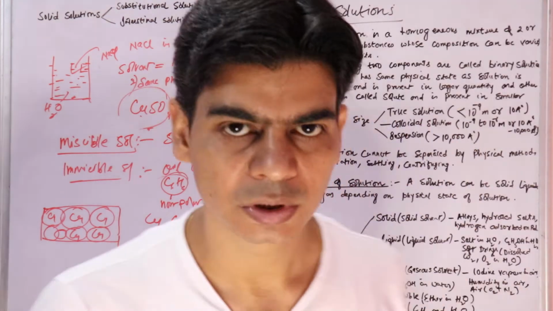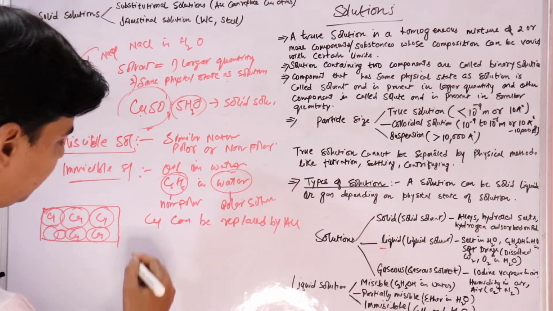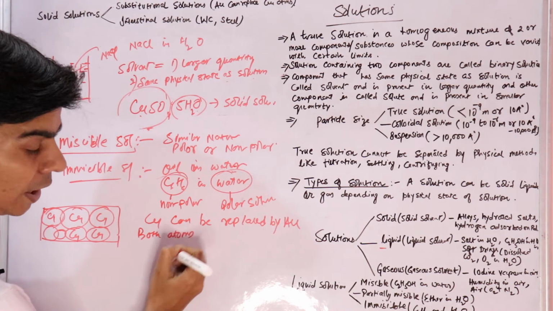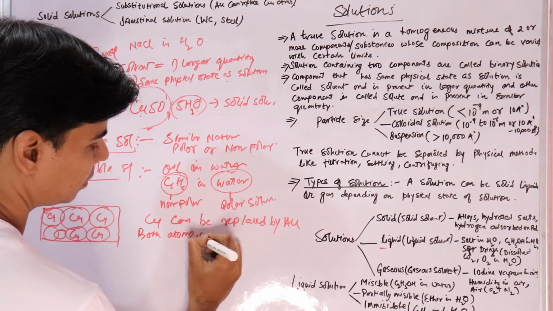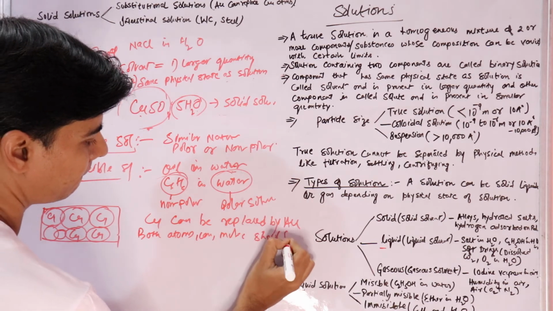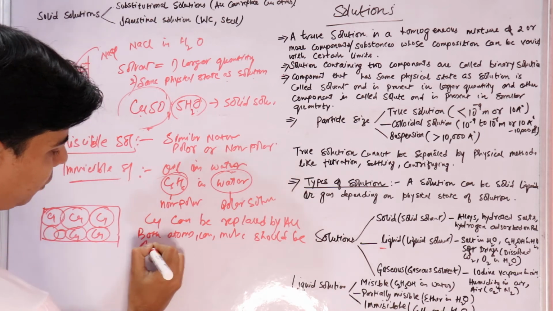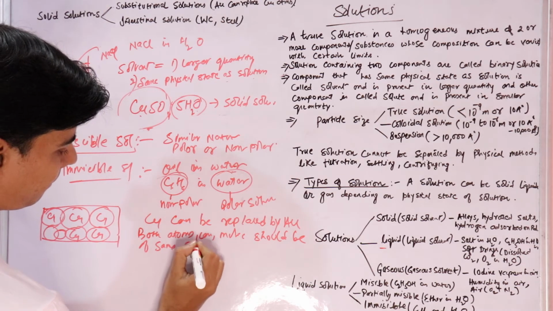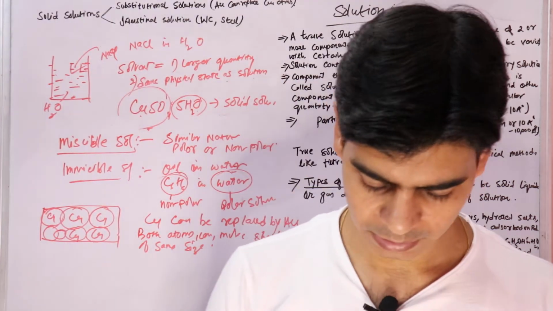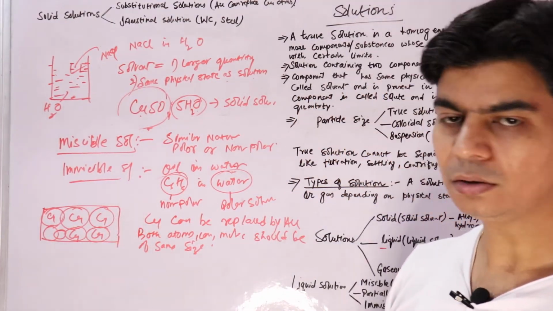So both atoms, ions or molecules should be of the same size so that it can replace atoms in the host lattice.